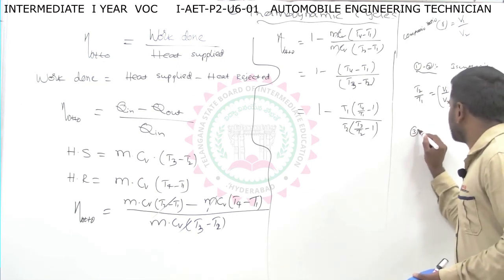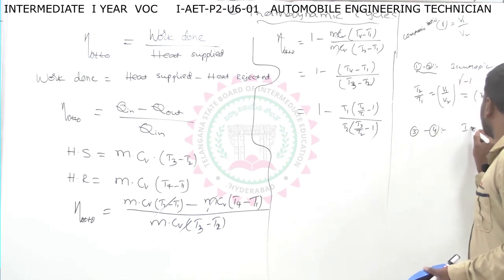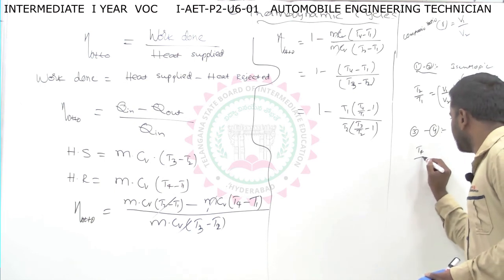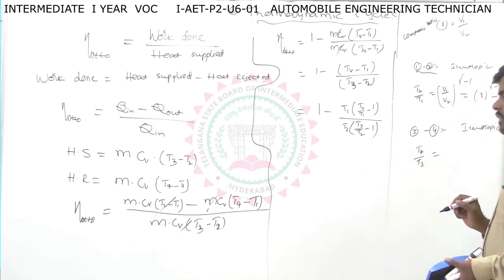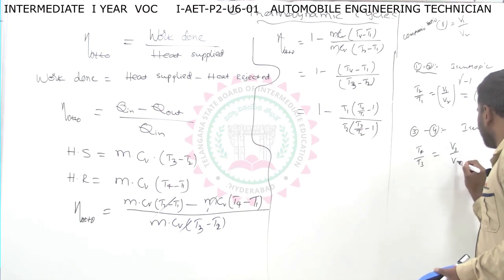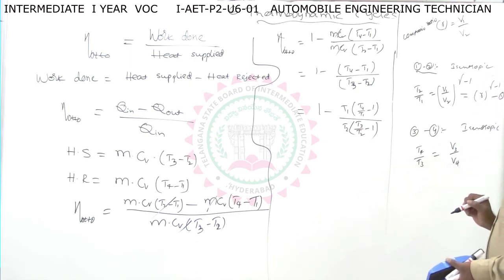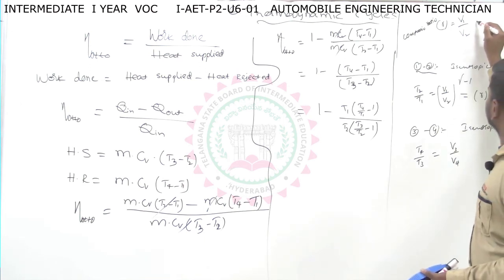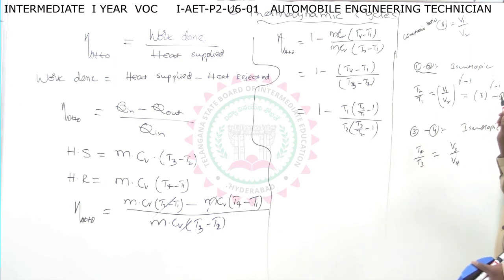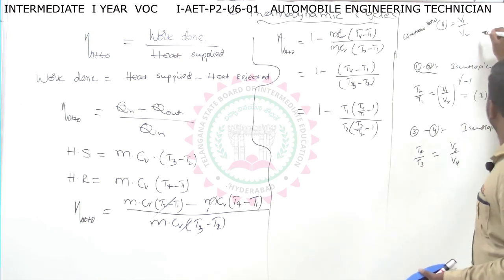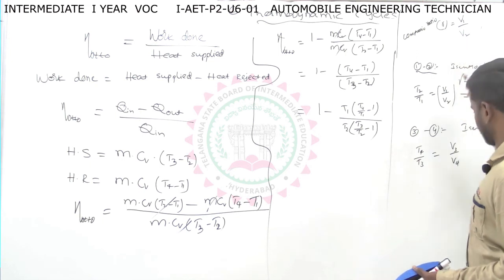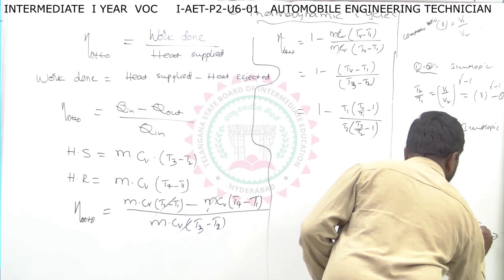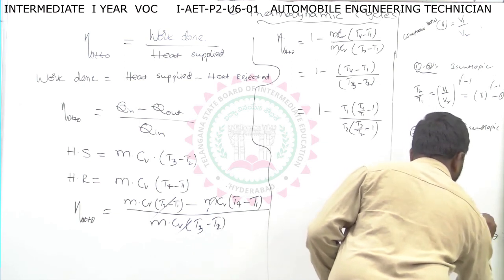Again 3 to 4 is an isentropic process only. So now here T4 by T3 equals V3 by V4. From the PV diagram, already we have seen it. Just see here, 1 to 2 process, 2 to 3, 3 to 4.